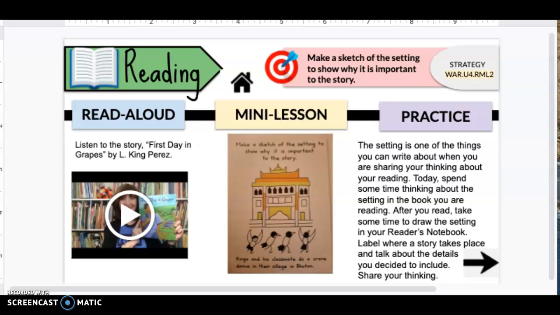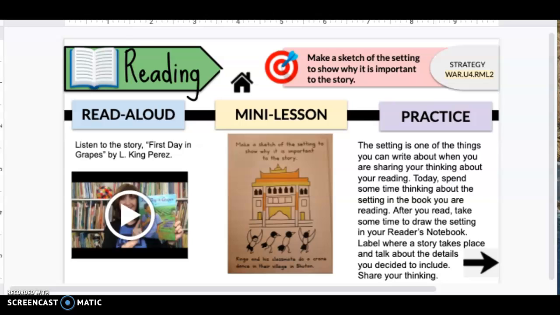And one of the ways that you can really talk about the setting and share your thinking is by writing or making a sketch, drawing a sketch of the setting. Here in the middle of the slide, you will see a sketch of the story called Crane Boy.